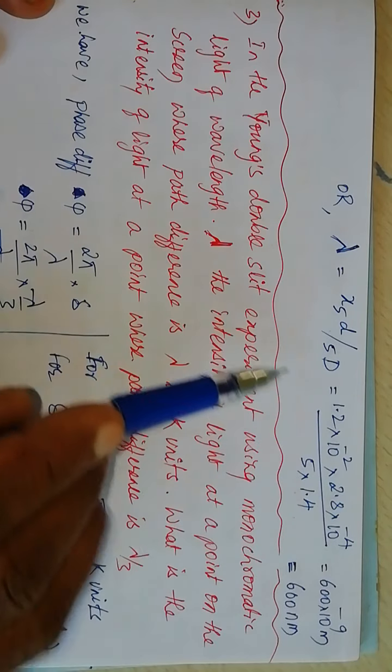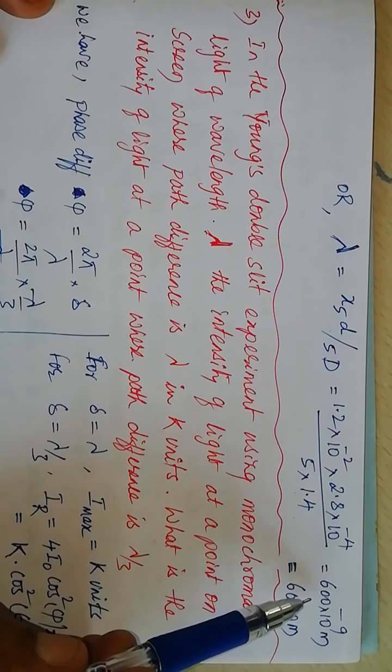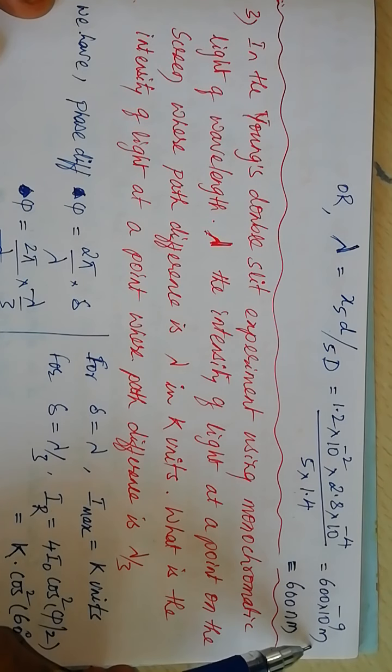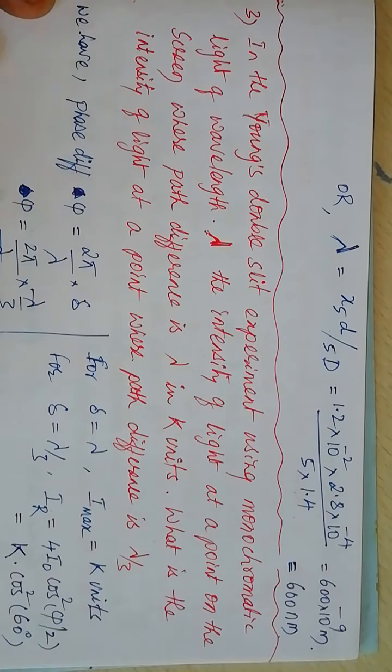On simplification, the wavelength of light comes out to be 600 into 10 raised to minus 9 meter, or 600 nanometer.